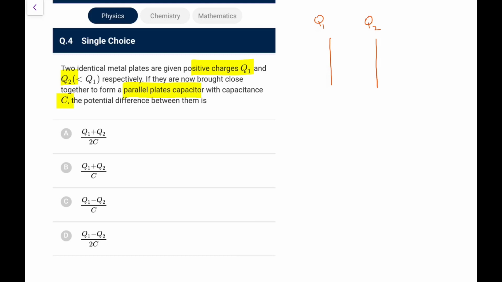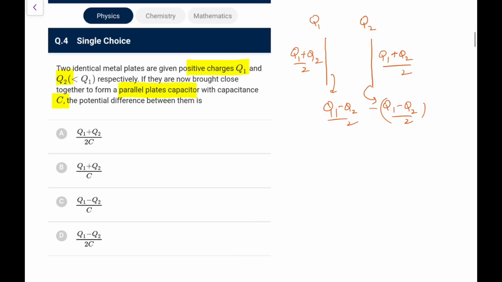So we know when they are facing each other, the total charge divided by 2 appears on the outer surfaces. And now what is the charge left here? The charge left here would be q1 minus q2 by 2, and here it would be q1 minus q2 by 2 with negative sign.